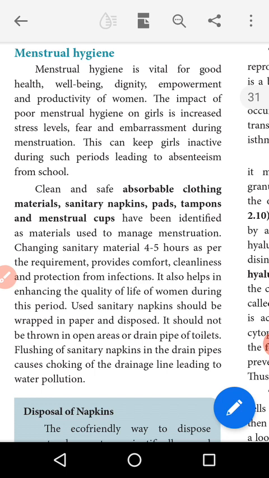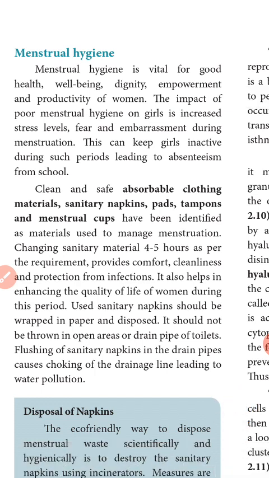Then, changing the sanitary material every 4 to 5 hours as required provides comfort and cleanliness, and protection from infection. It also helps in improving the quality of life of women during their period.